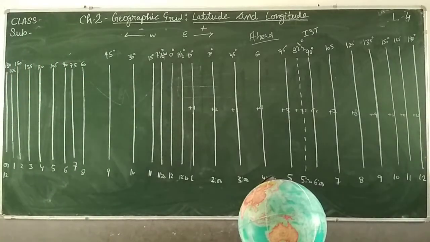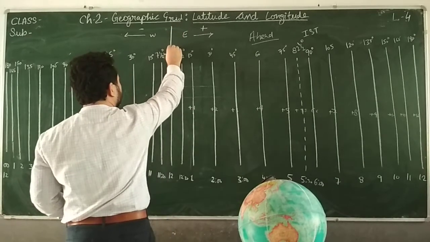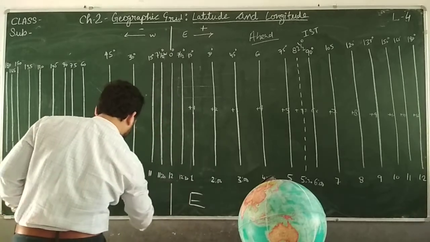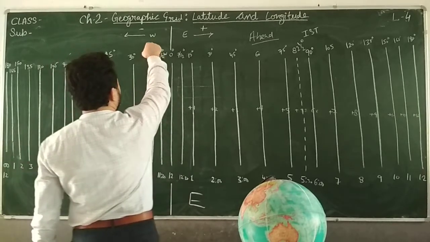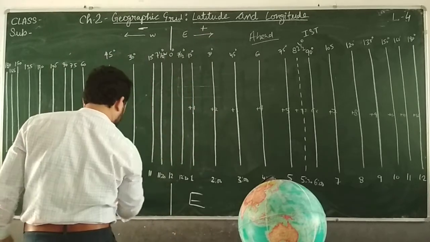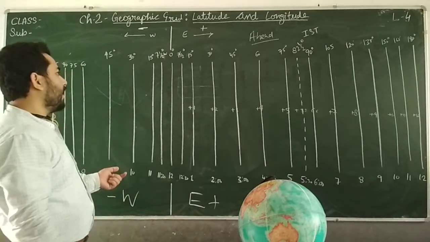From 0 you can see this is eastern, this is western. Upside also I have written western minus, eastern plus. So this time is behind.